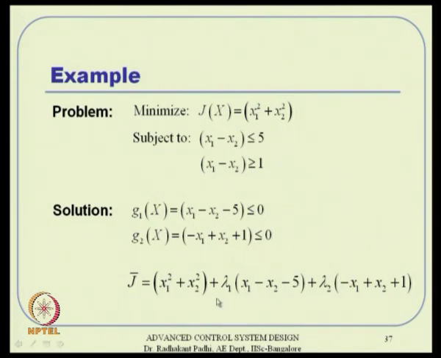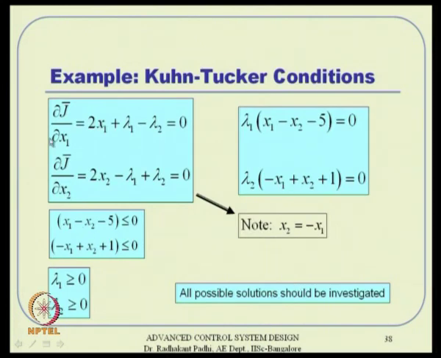Here we consider this as an active constraint, that means equal to 0, and then talk about J bar, which is like this: lambda 1 times the first constraint equal to 0 and lambda 2 times the second constraint equal to 0. Then the necessary conditions tell us del J bar by del x1 and del J bar by del x2 are 0. Remember, x1 is lambda 2 minus lambda 1 by 2, and x2 is the negative of that, that means x2 is minus of lambda 1.